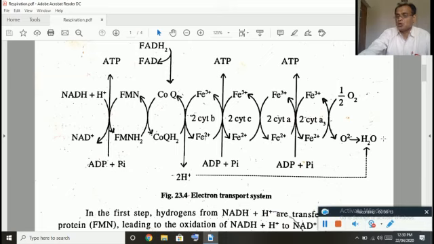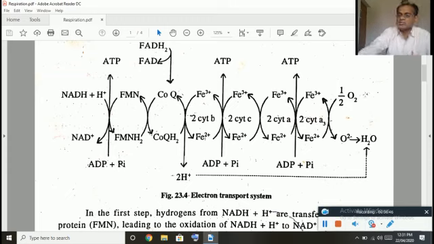To form a molecule of water, there must be involvement of 2 molecules of cytochromes at each and every step. So this is how, when a molecule of NADH + H+ undergoes oxidation, there will be formation of 3 molecules of ATP, and the electrons will move from FMN to coenzyme Q, then to a series of cytochromes, and finally the electrons are accepted by oxygen.